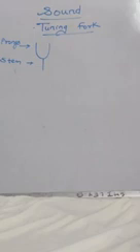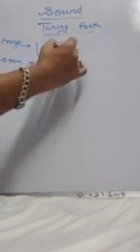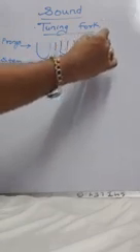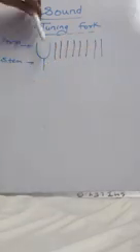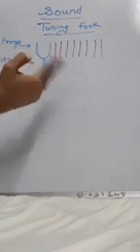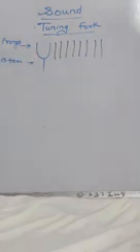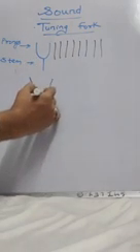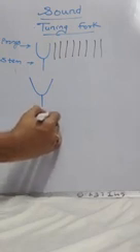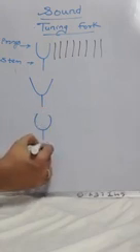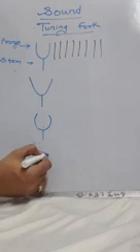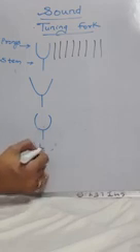Right now, it is not functioning, so the particles are relaxed. Now I am hitting this such that it starts vibrating. So let us assume that it is vibrating outwards, and then it will vibrate inwards, and this will go on. Means outward, inward, outward, inward, it will go on.